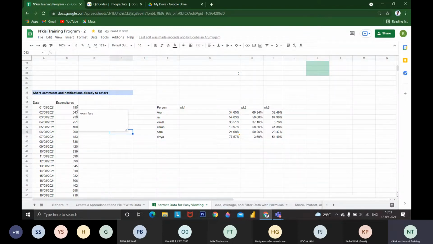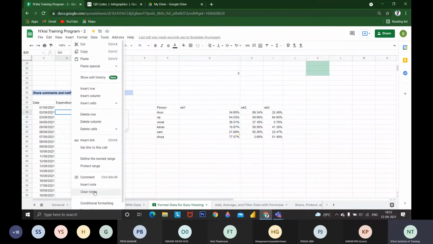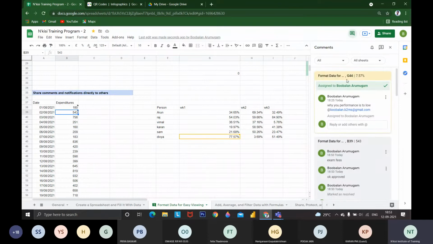Once it is resolved, you couldn't see the comments there, but your notes stay visible. For issues, you can make use of it. Comments will stay there every time and will not be deleted unless you delete them. But once a comment is resolved, it is removed from view, though you can still see what was done.